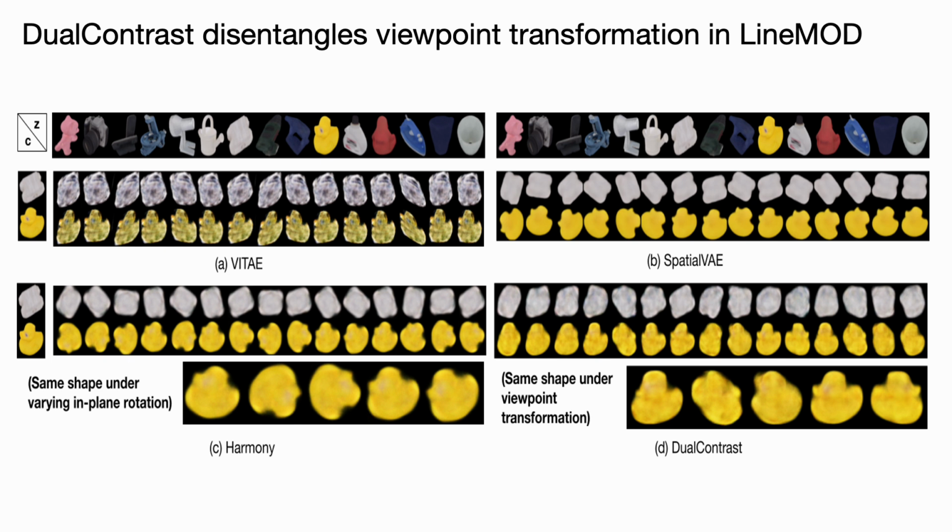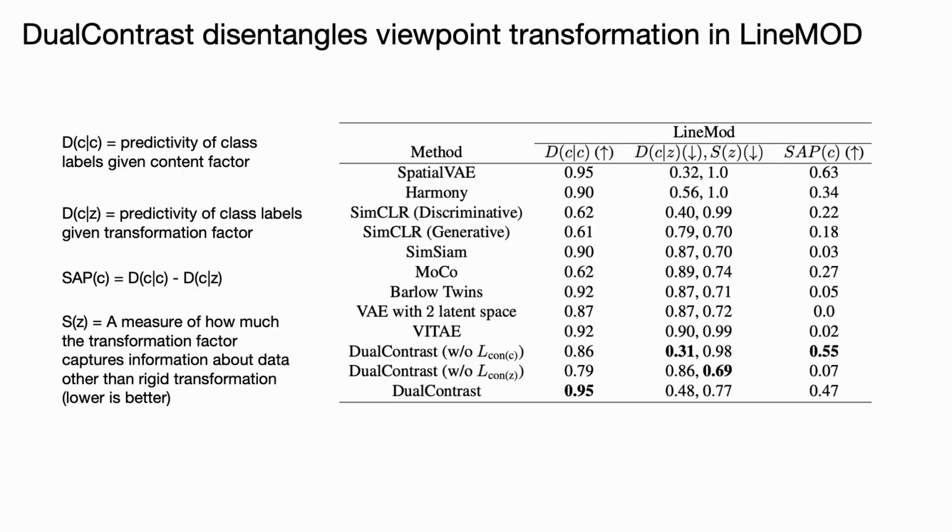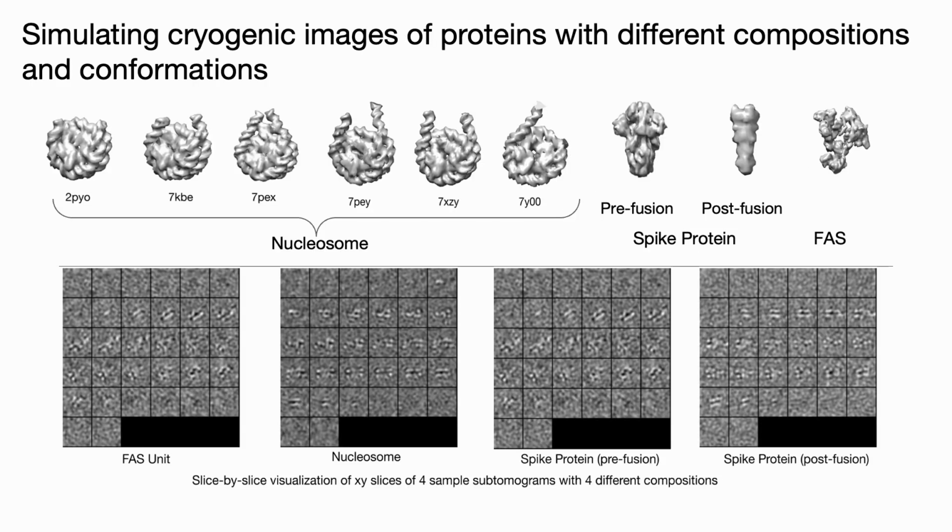content in the line mode RGBD image dataset, which the existing explicit methods like VITAE, spatial VAE, or Harmony could not do. Our quantitative evaluation of expressiveness and disentanglement of the latent factors in the line-mode dataset further validated our claim. Here we also observed that the existing self-supervised learning methods with data augmentation such as SimCLR, SimSiam, MoCo, or Barlow Twins were unable to provide the desired disentanglement. For details on the evaluation process, metrics, and their calculation, we refer to the original manuscript.